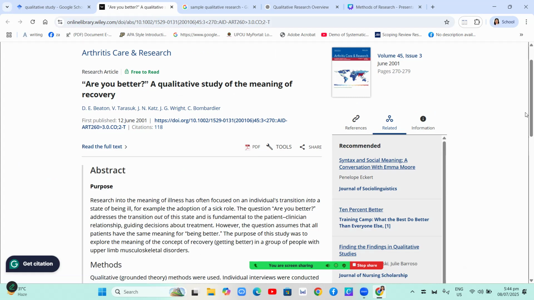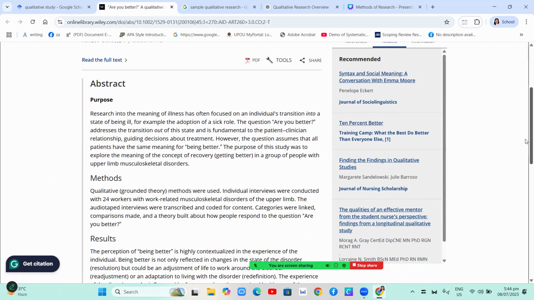So the abstract: the purpose of this study is to research into the meaning of illness, with a focus on individuals' transition into the state of being ill, for example, adoption of a sick role. The question, are you better, addresses the transition out of the state and is fundamental to the patient-clinician relationship, guiding decisions about treatment.